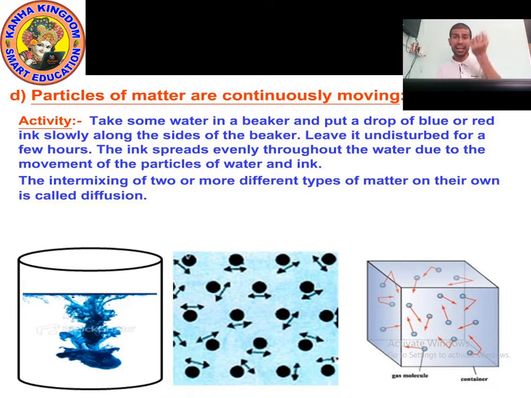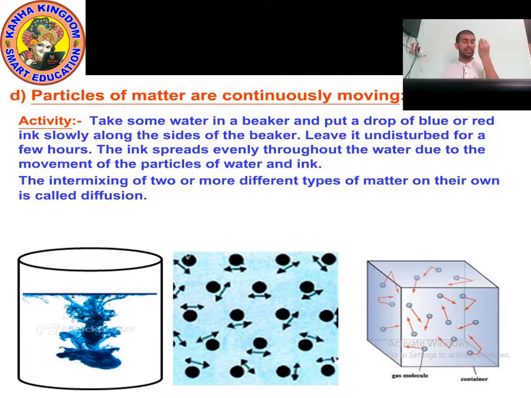Let me give you a simple example. Have you ever seen light coming through a small hole or a window in a dark room? You will see dust particles in that light, continuously moving in the sunlight.